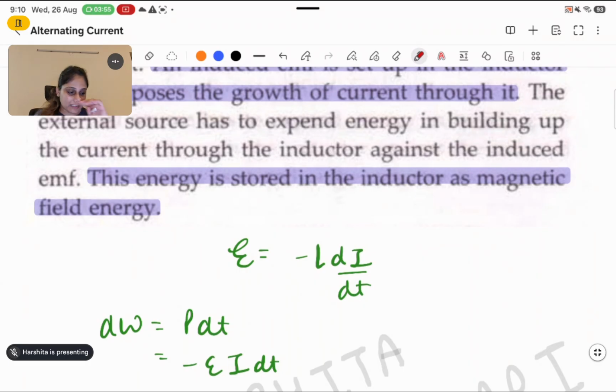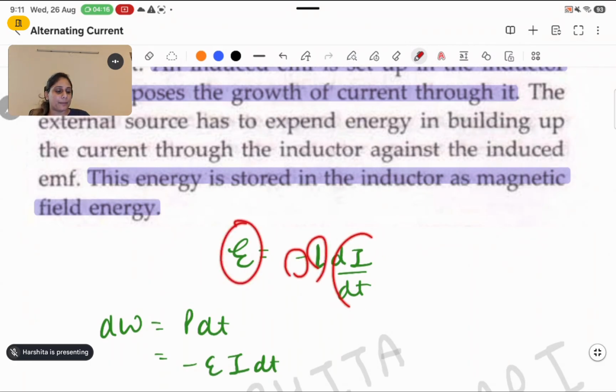So now let's suppose there is a current passing through the inductor L at any instant of time t, and the current is rising at the rate of di by dt, right? So the induced EMF expression from Faraday's second law can be written as E is equal to minus L di by dt.